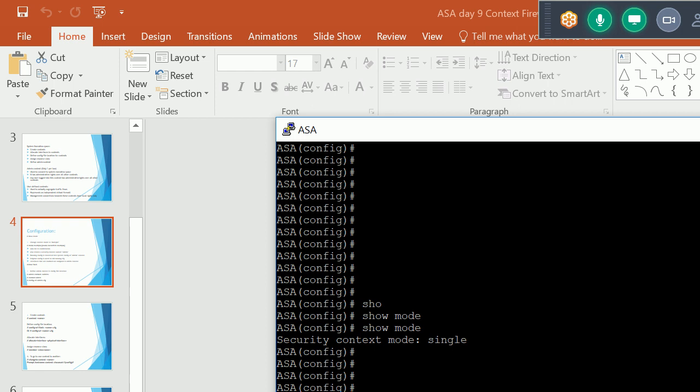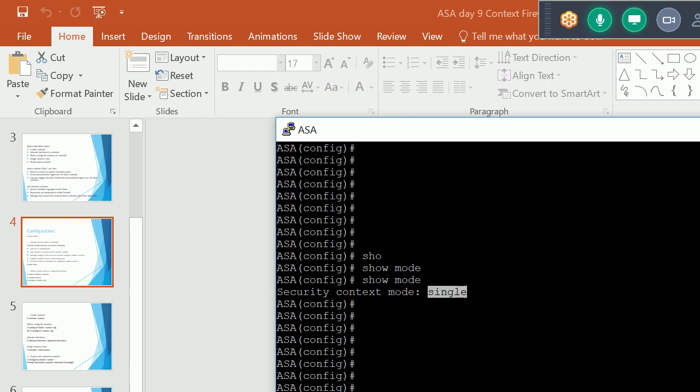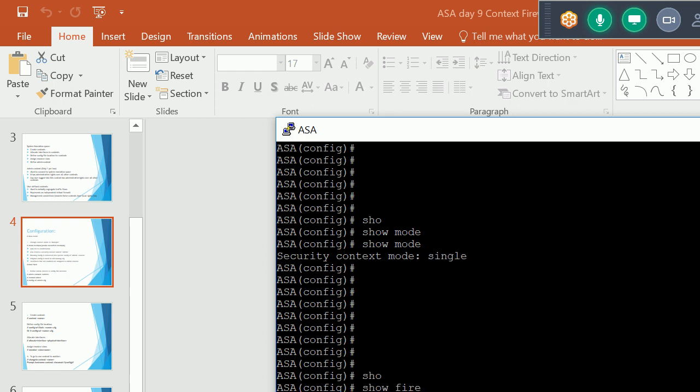Here you get the security context mode is single, meaning it is not running in multiple context mode. You also need to run the show firewall command. The firewall mode must be router, not transparent.